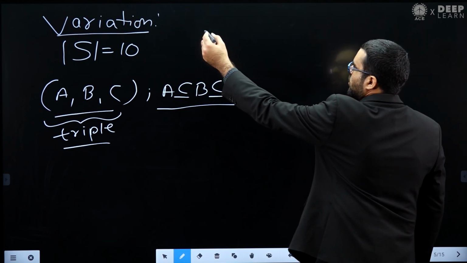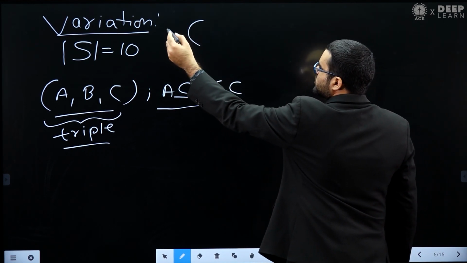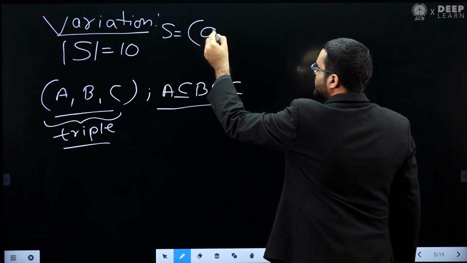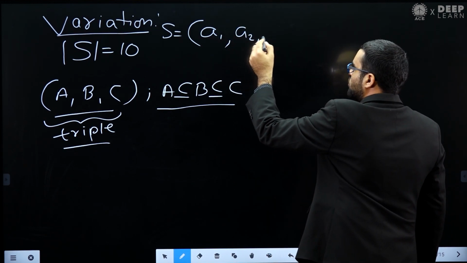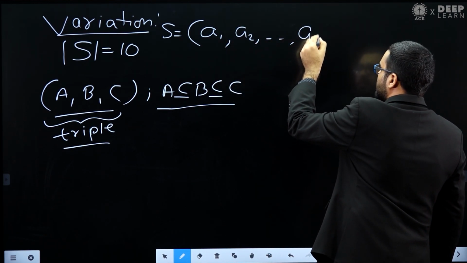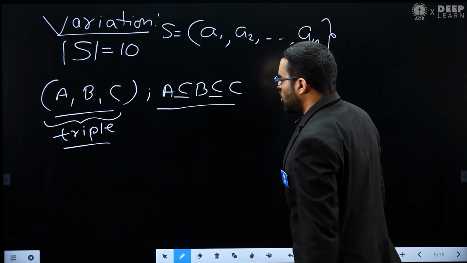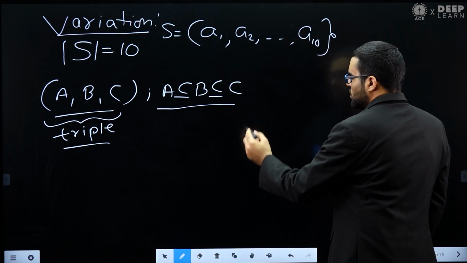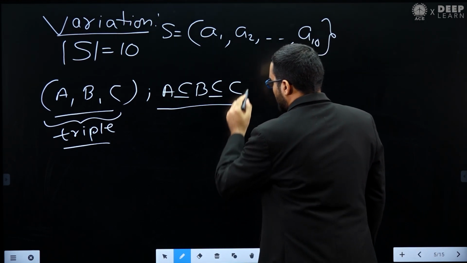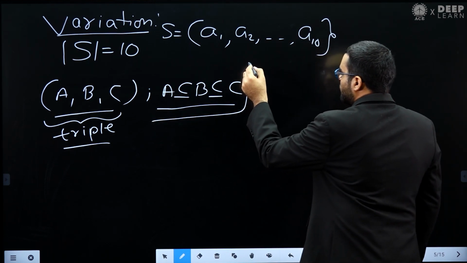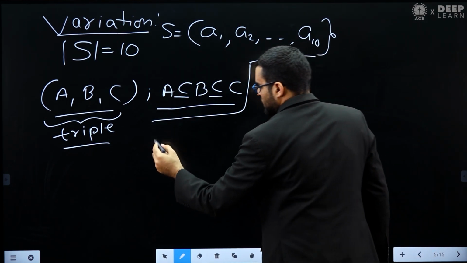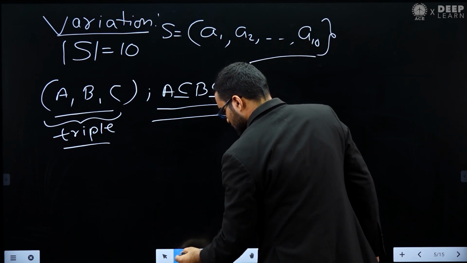Let's assume the set S has 10 elements, A1, A2 and so on up to A10. For each element, how many choices do I have? Let's see for A1 how many ways I have.